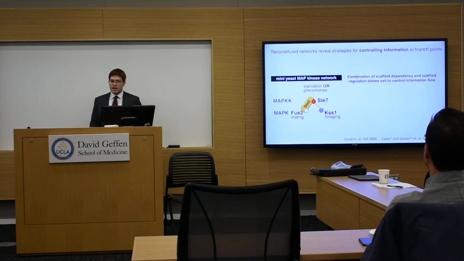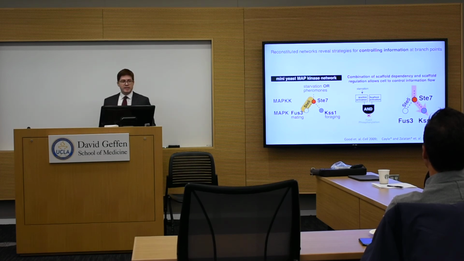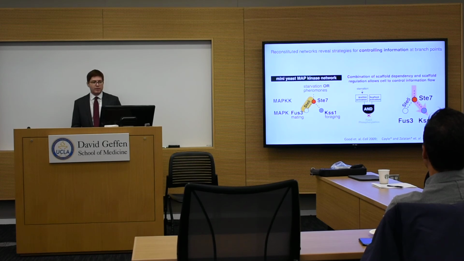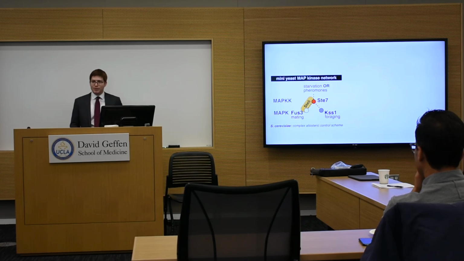And what this means is this combination of scaffold dependencies and scaffold regulation makes it very easy for the cell to control which way information flows inside this network. Because if a starvation input is applied, the scaffold protein is inactive, and signals will flow to this KSS1 kinase by default. Whereas if a pheromone input is applied, the scaffold protein activates, and now signals are permitted to flow to FUS3.